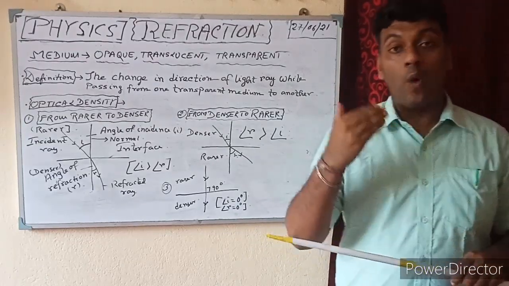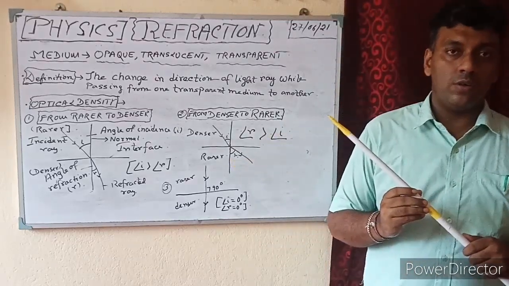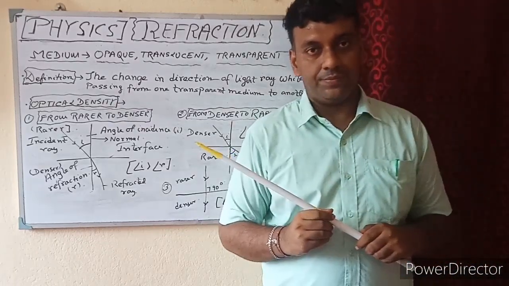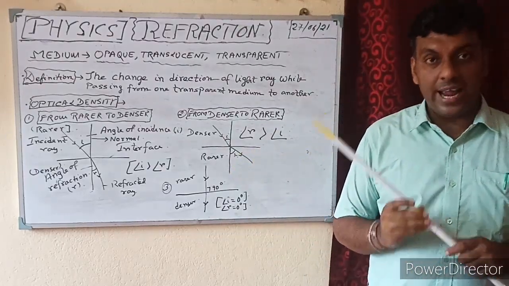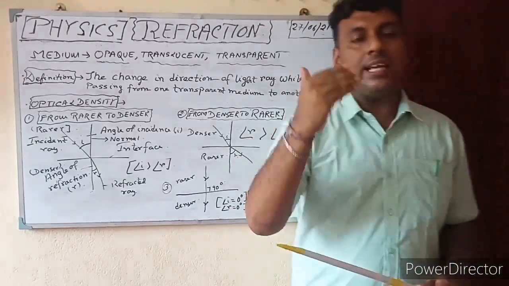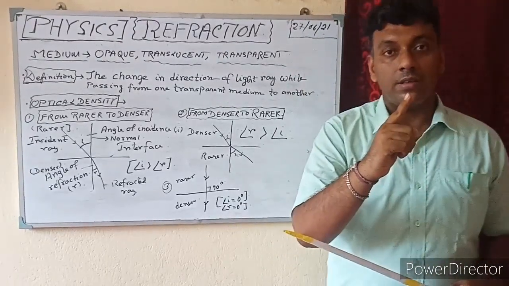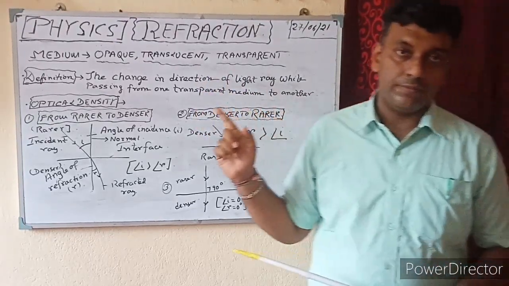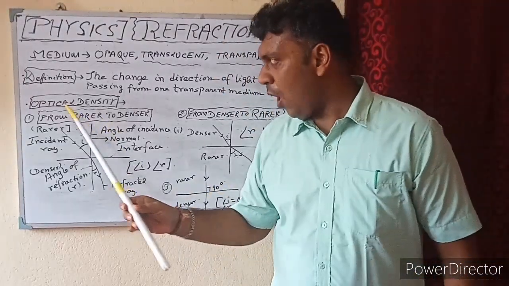Second is water or liquid, where the speed of light is about 2 into 10 to the power 8 meter per second. And the last one is glass or solid, that is 1.8 into 10 to the power 8 meter per second. So it is clear that the speed of light is different in different media, and this is the basic reason why there is a deviation or change in the direction of light, and this is known as the refraction of light. Now see, optical density.